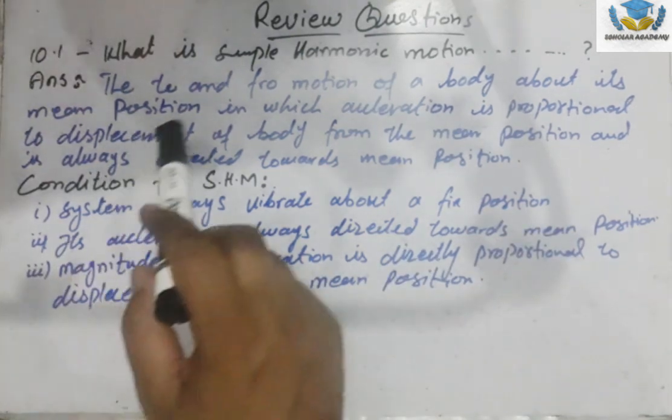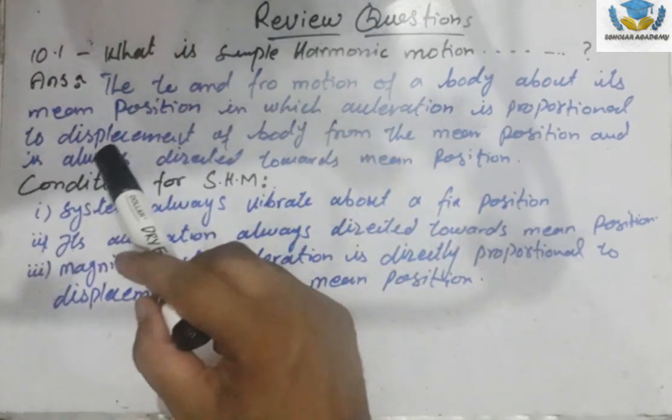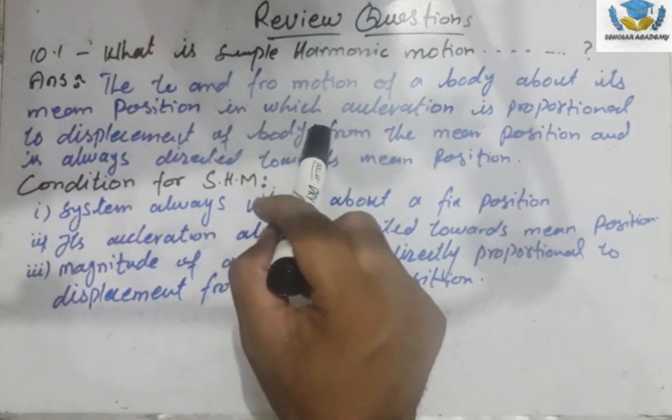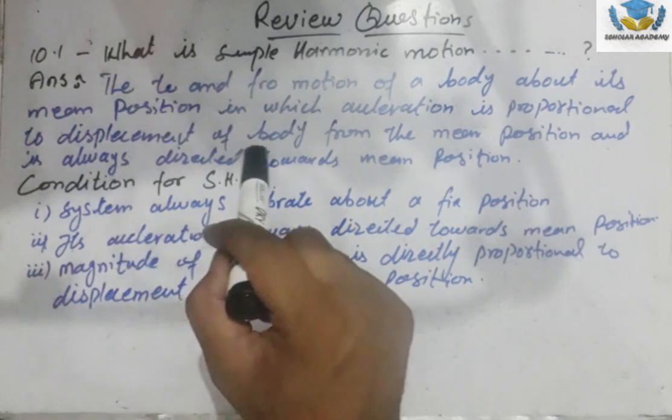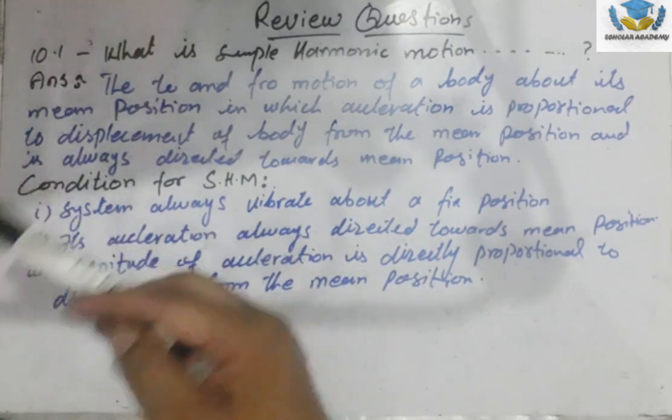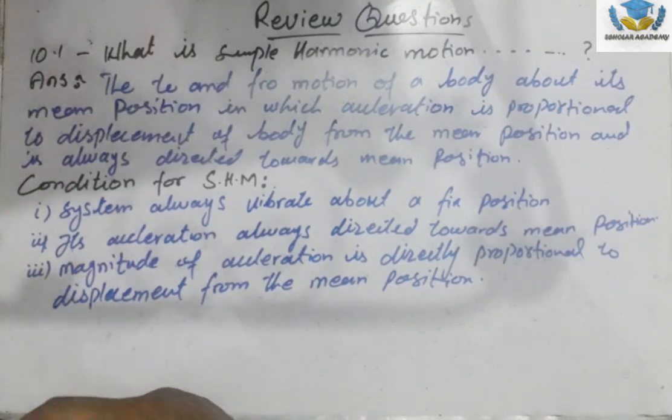We know that the to and fro motion of a body about its mean position, in which acceleration is proportional to the displacement of the body from the mean position and is always directed towards the mean position, is known as simple harmonic motion.